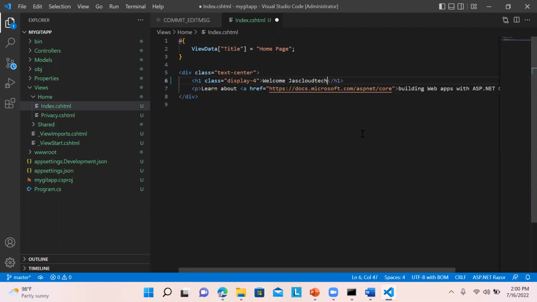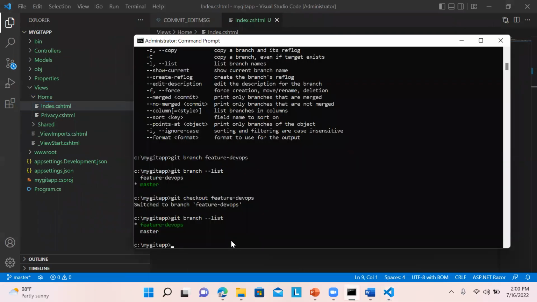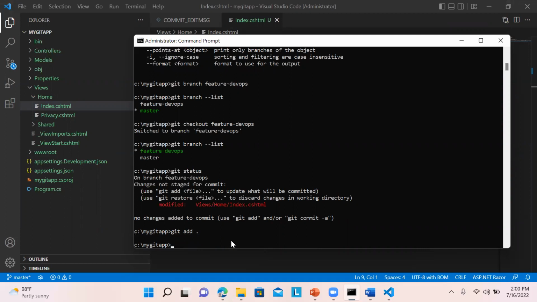Just cloud check. Okay, I will save it. If I go back to my command prompt and write git status, you can see that a file is being modified. Then I will use add. Then I will use the commit command.